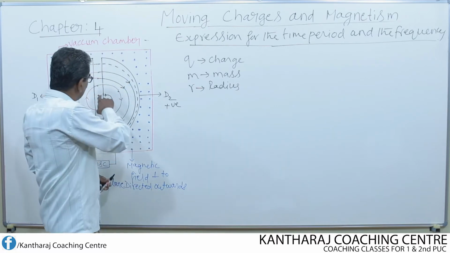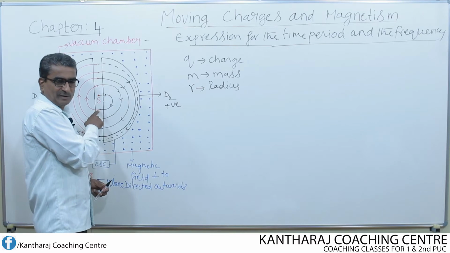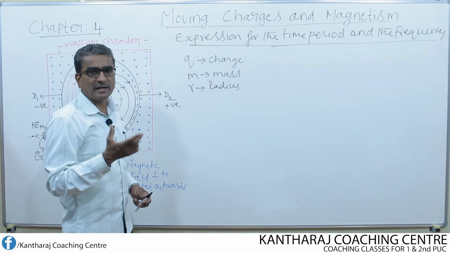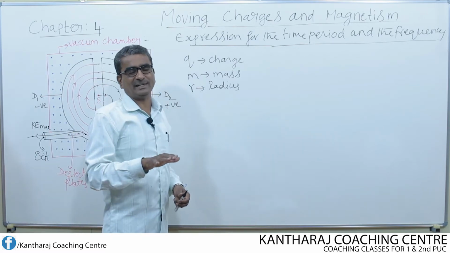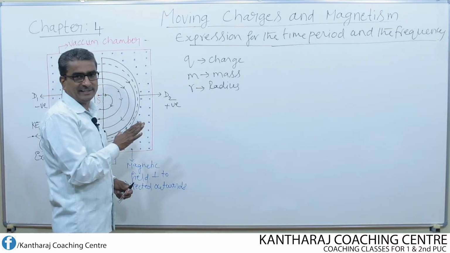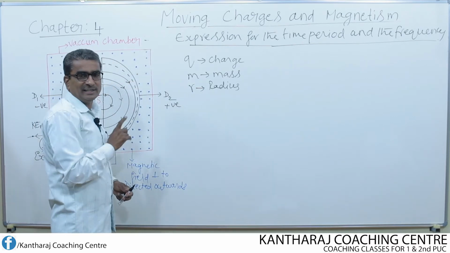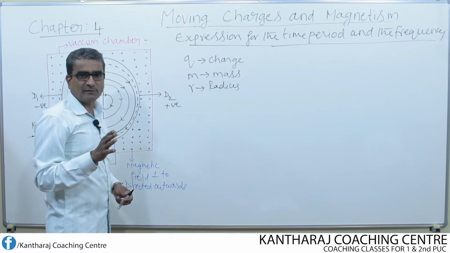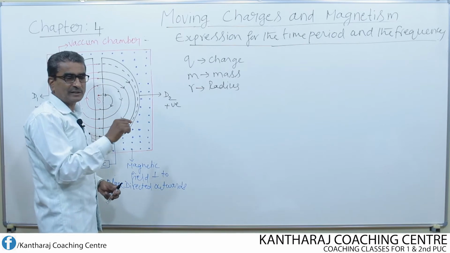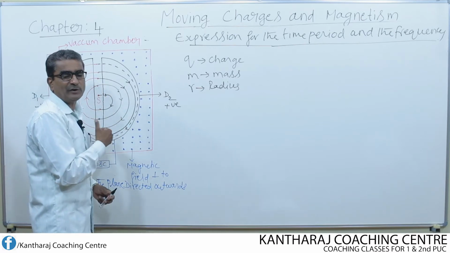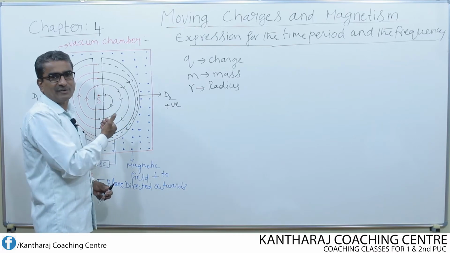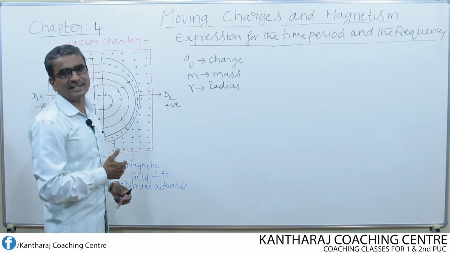That means the particle which is undergoing circular motion gains the centripetal force because of the Lorentz magnetic force. Look here, though two fields are acting, magnetic and electric, the electric field does not produce any effect on the charged particle inside the D. It produces effect only in the gap. What effect does the electric field produce? It makes the charged particle gain extra velocity and also gain kinetic energy.